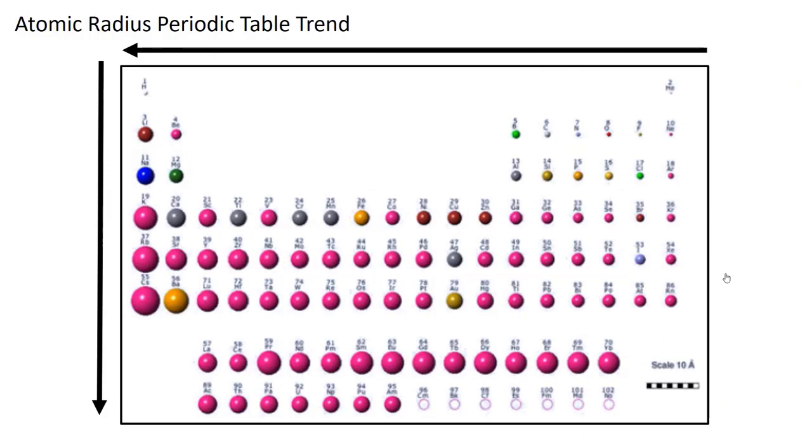To sum up our discussion of atomic radius, take a look at the general trend. As we go from right to left, atomic radius increases, as long as we're talking about within an individual period. Up and down, the atomic radius increases as you go down. Please note that we're talking about a general trend here. There may be a few exceptions as you go through some of those transition metals. What I need you to understand is the general trend and be able to explain both the trend left and right and up and down.